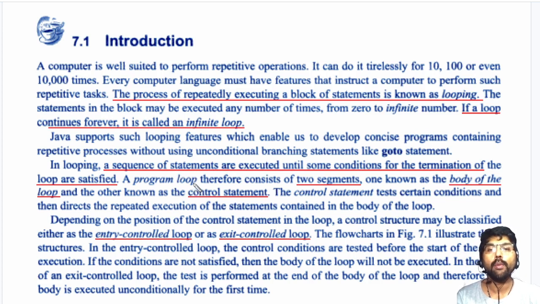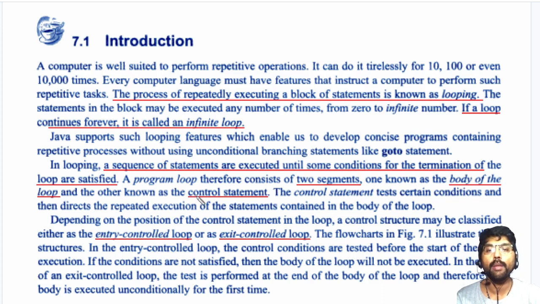To create such a decision making loop, we need two parts. The first part is called the body of the loop. The statements which execute repeatedly are called the body of the loop. The second part is called the control statement.